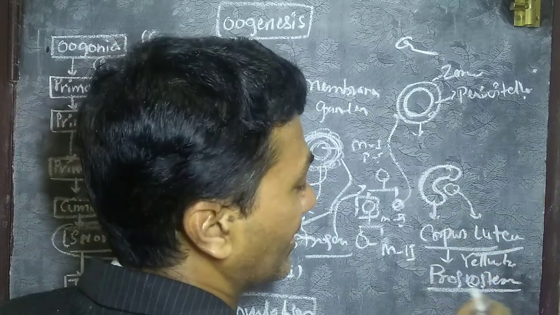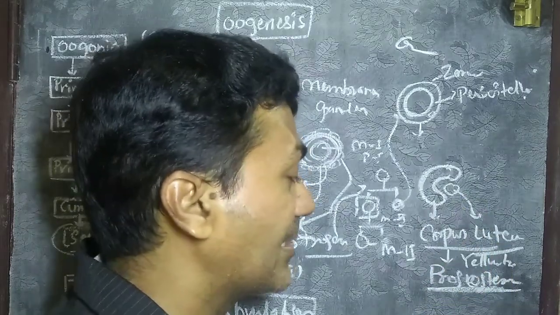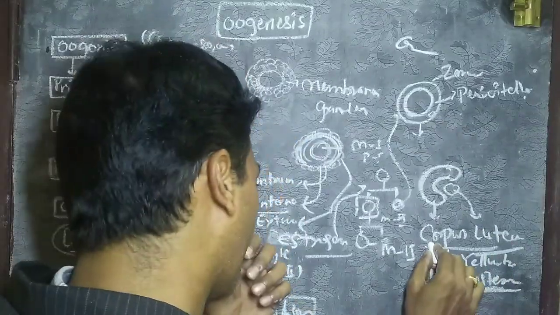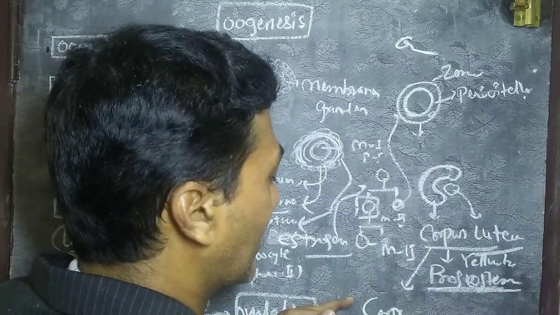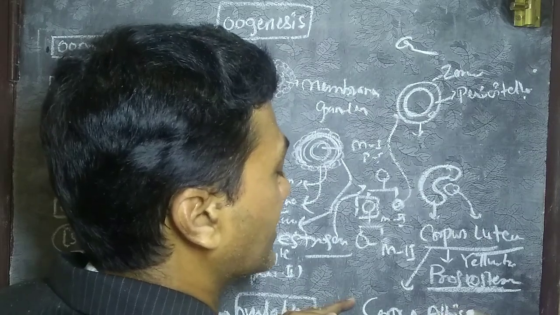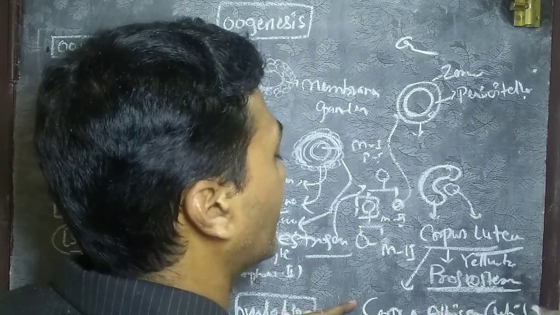Until 4 months it releases progesterone and maintains the pregnancy. Then after 4 months it degenerates and forms the corpus albicans, which is generally called the white body.